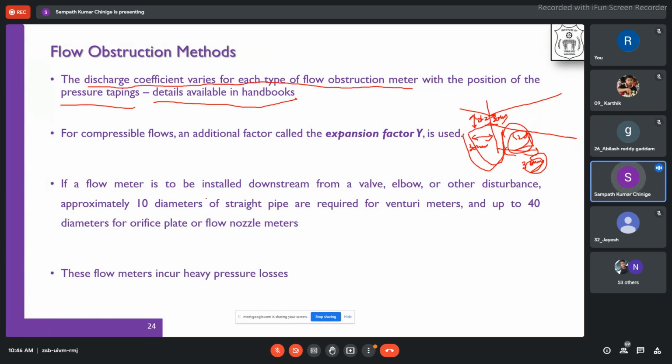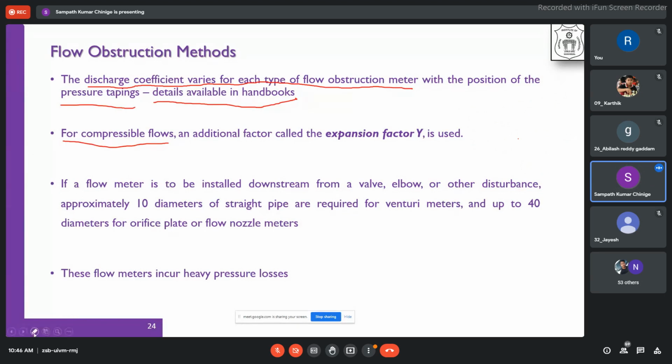So far, whatever we have seen is basically for incompressible flows. Suppose I want to use these instruments for compressible flows. By making some small corrections to the equations, we get an additional factor, which we call the expansion factor. We calculate the expansion factor Y and introduce this term into the mass flow rate equation.